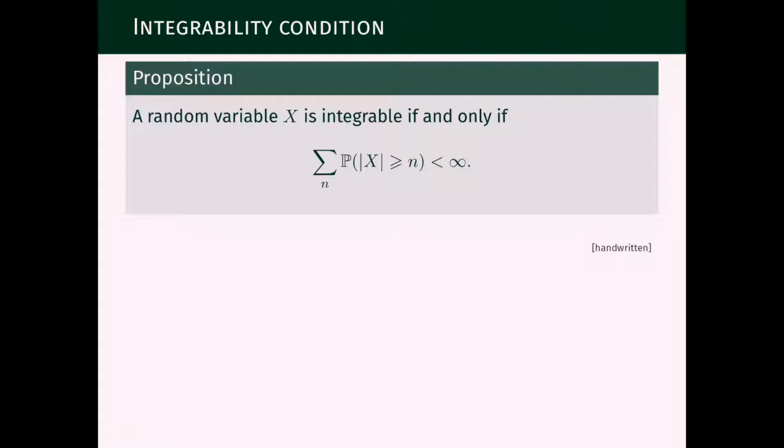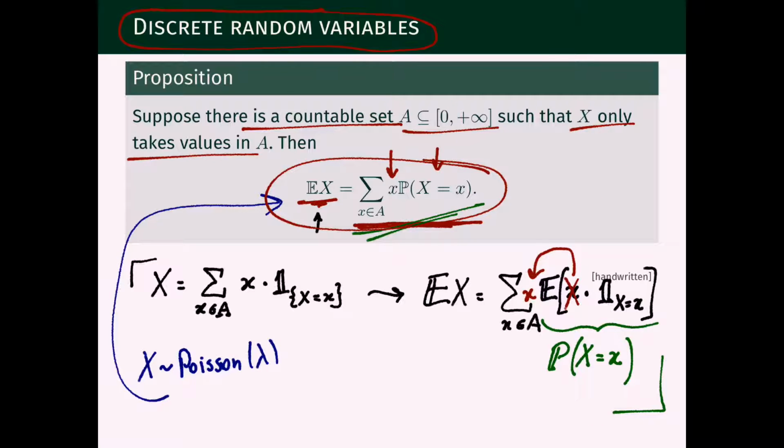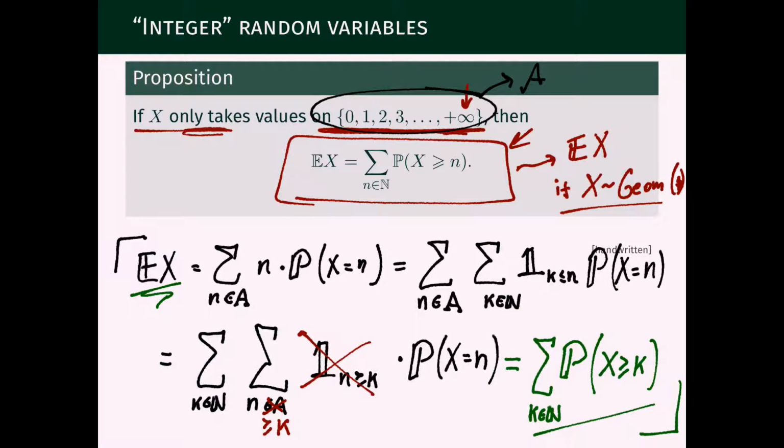So in the first part of this video lecture, we have seen two exact formulas to compute expectations of discrete random variables. One is the classical formula: just add the products of all possible values this random variable can take by the probability that the random variable takes that value. From there, we got a very convenient formula for the expectation of X in terms of summing probabilities that X takes values larger than n,